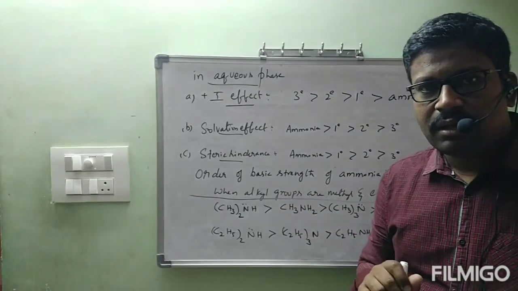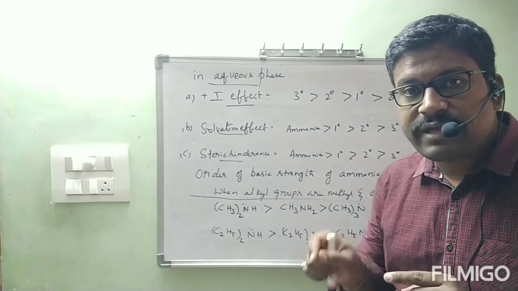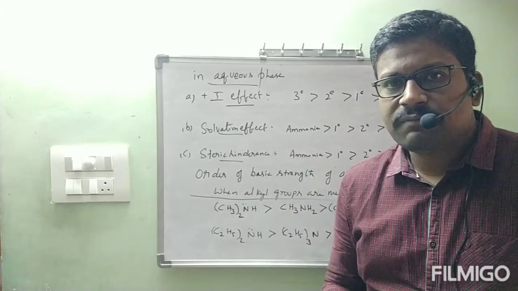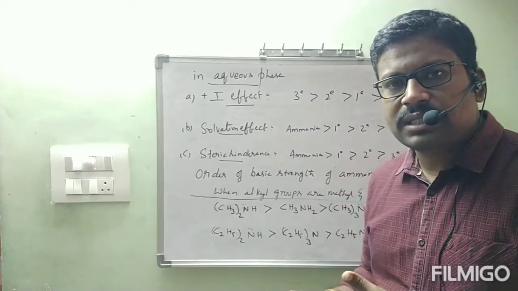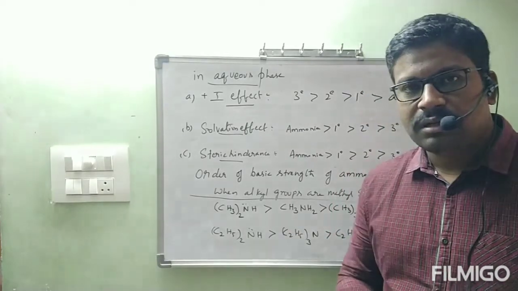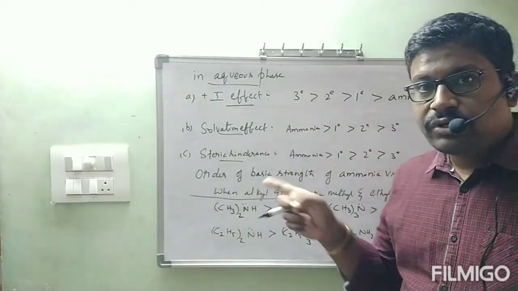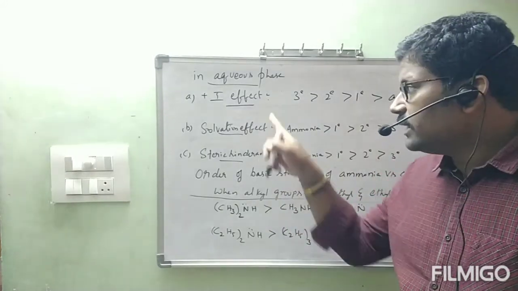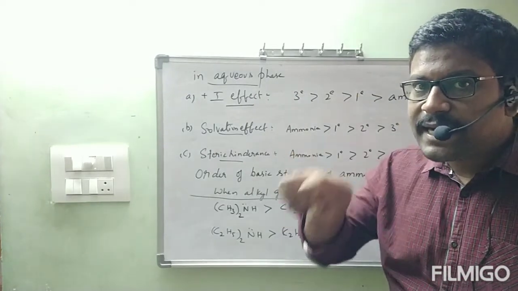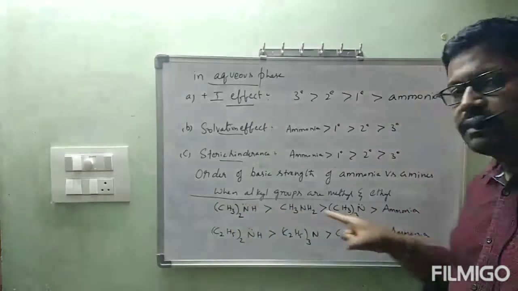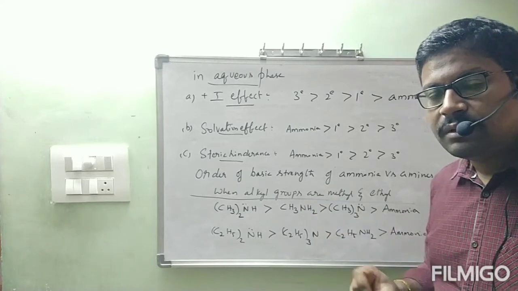How can we explain? Practical results are okay, by using practical results we understood. But how can we explain theoretically? Because every time it is not possible for us to remember pKb values. We have to understand the theoretical explanation. The theoretical explanation is that we should not consider an individual factor. All the three, plus I, solvation and steric hindrance, at a time we apply on the order of primary, secondary and tertiary amines with alkyl group as methyl group. Then we got this order.